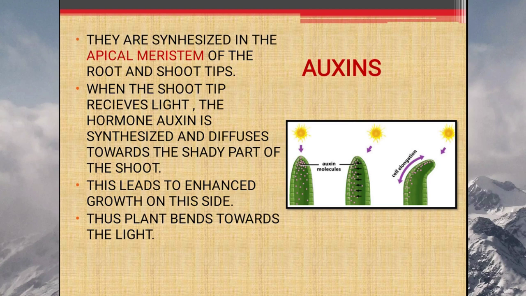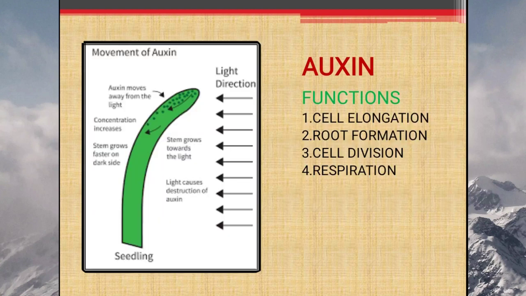So when light is there, auxins are produced and auxin will move to that part of the plant where shade is there. This leads to the enhanced growth of the other side. Thus plant bends towards light. Here is another diagram showing the movement of auxin.